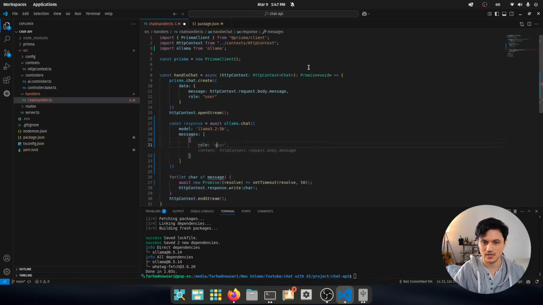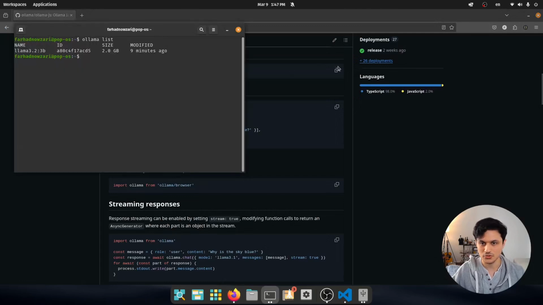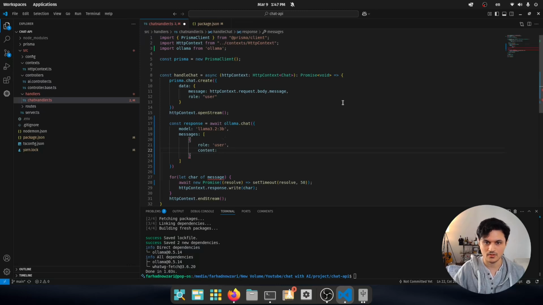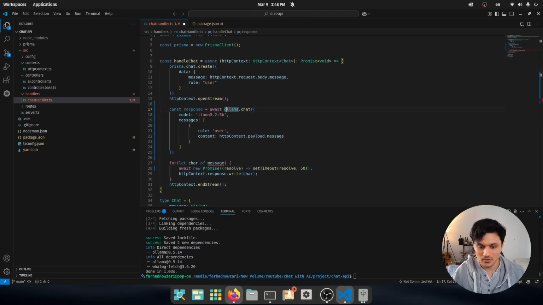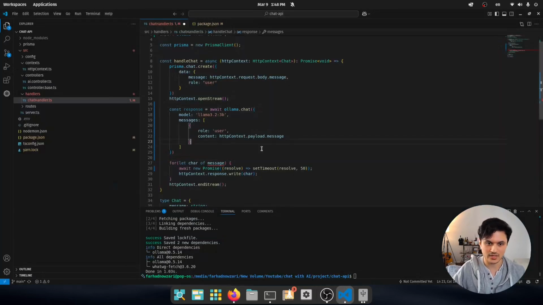And my messages is simply going to be the messages that I get from my HTTP context. So here I have the role user and the content. Let's just check here again. The content is going to be the HTTP context payload.message. This is it. It is going to give you the answer, but it is not going to have that nice effect for streaming. For having the stream effect, there is a stream flag you need to set, which is here. So let's actually go on and set that.